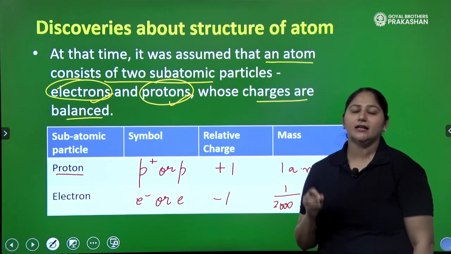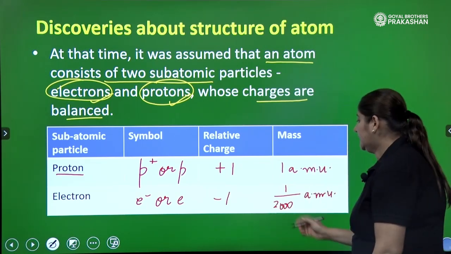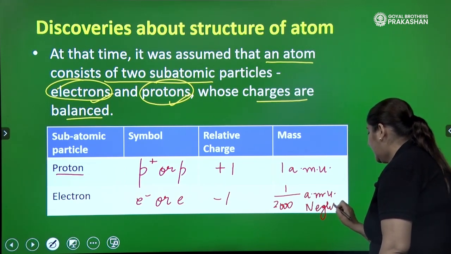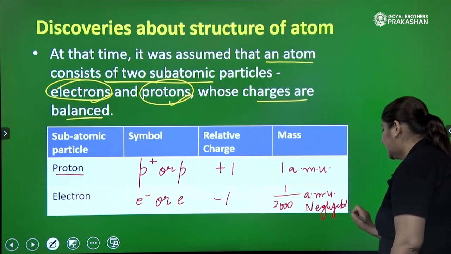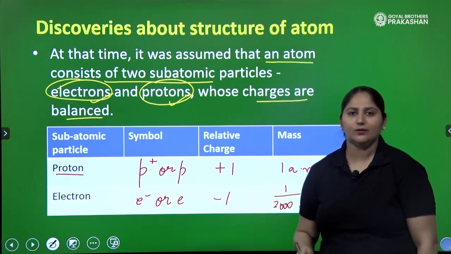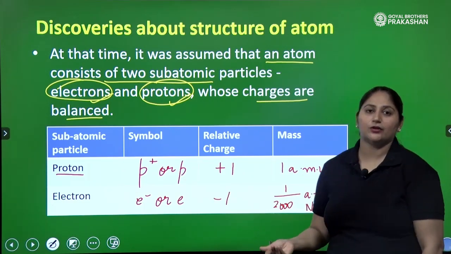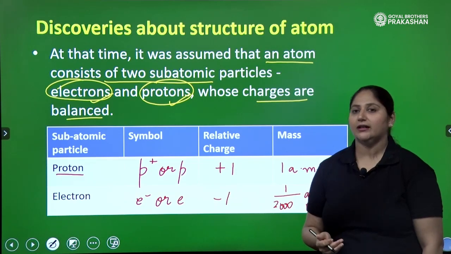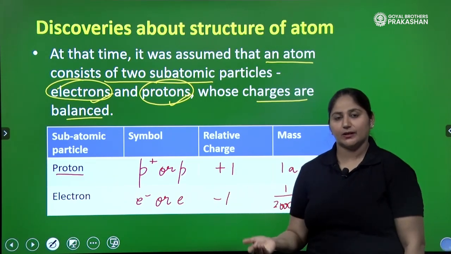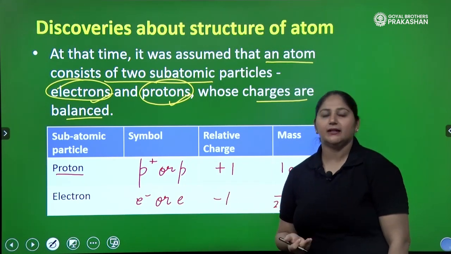The exact value is 1 upon 1837, or you can directly write that it is a negligible value. So we usually write it has negligible mass. Electrons have negligible mass because it's very small, 1 by 2000 times of the value of proton. So it's very small, that's why we say its mass is so less that it is negligible. I hope you have understood the initial discoveries about the structure of atom. Thank you.